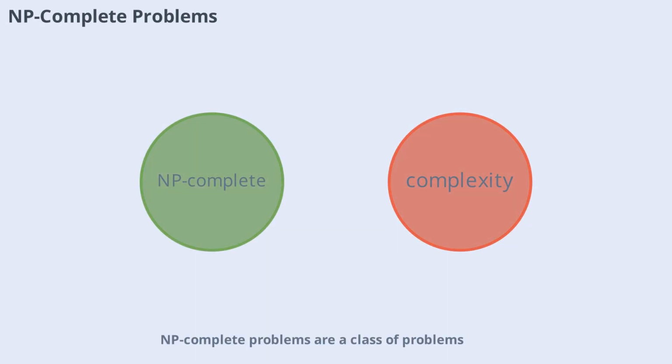NP-complete problems are a class of problems for which no efficient algorithm is known. These problems are easy to verify but hard to solve and include famous examples like the traveling salesman problem. Understanding NP-completeness is important for recognizing when a problem may not have a practical solution.